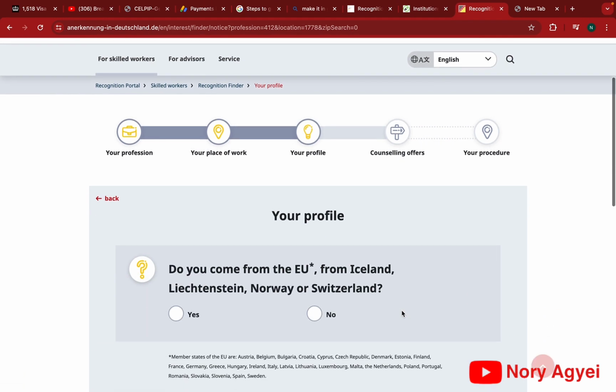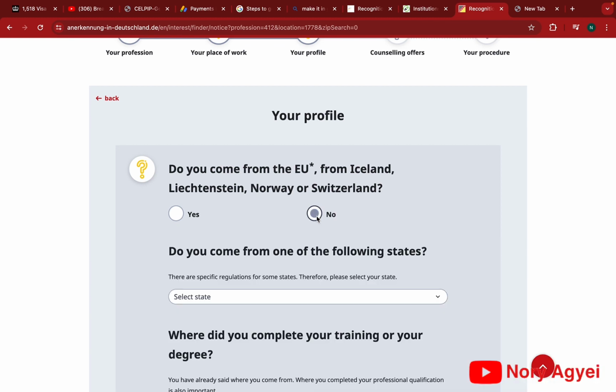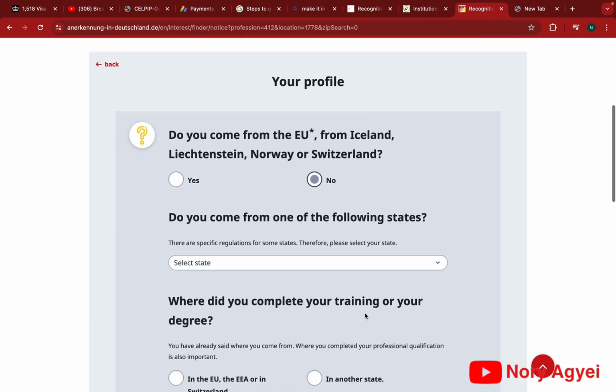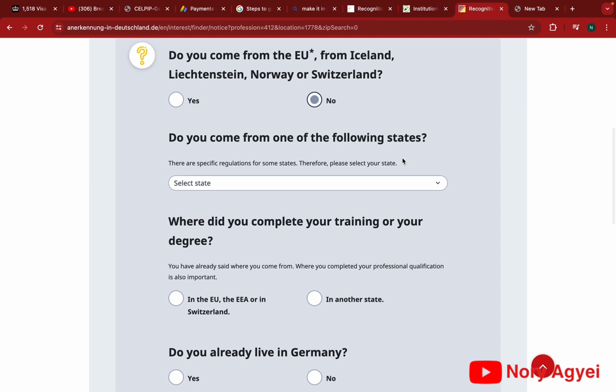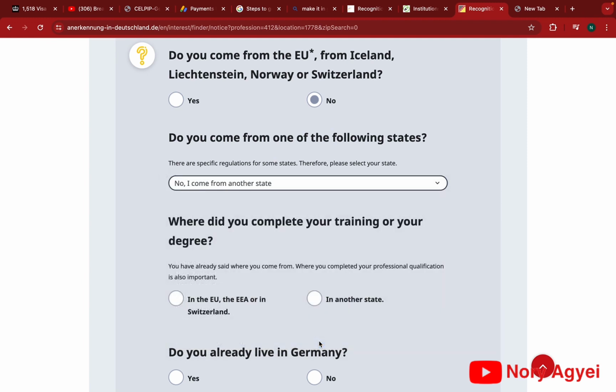Now it's asking you about your country, where you come from. So do you come from the EU? No. You click on no. Do you come from one of the following states? So you click on select state and then you scroll through and see which one applies to you. But if none of them applies to you, you click on the last one: "No, I come from another state."